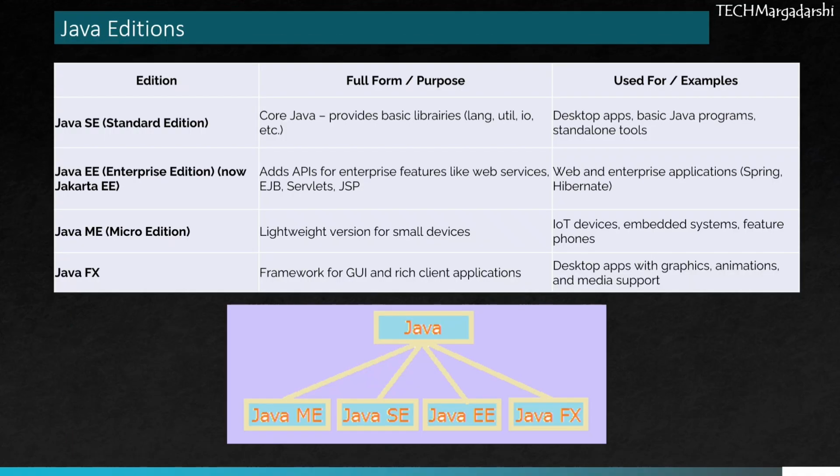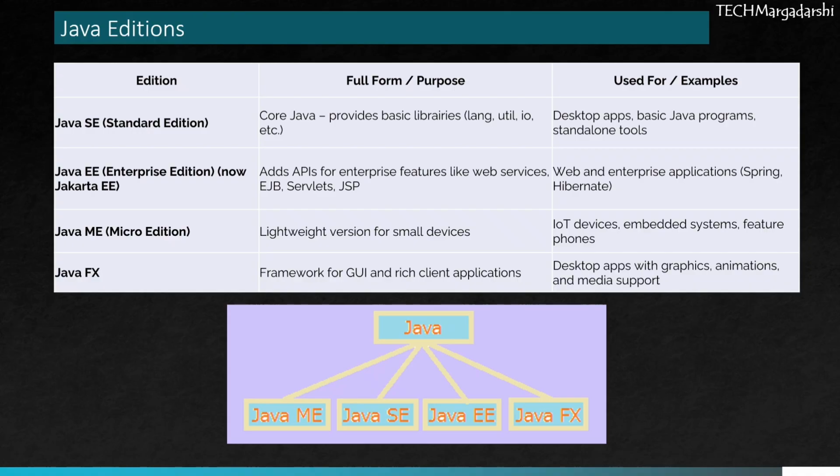Here is the next topic: Java editions. Java comes in different editions, each designed for a specific type of application development. Let's take a quick look at the main ones. Java SE, Standard Edition. This is the core Java platform. It provides the essential libraries like java.lang, java.util, and java.io. It's mainly used for desktop applications, basic Java programs, and standalone tools.